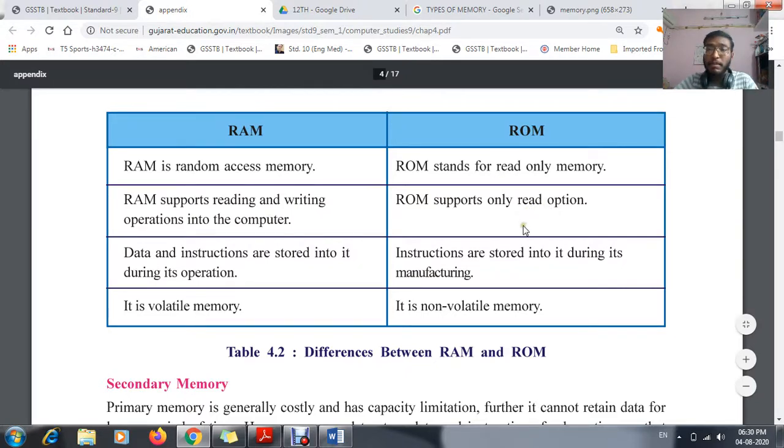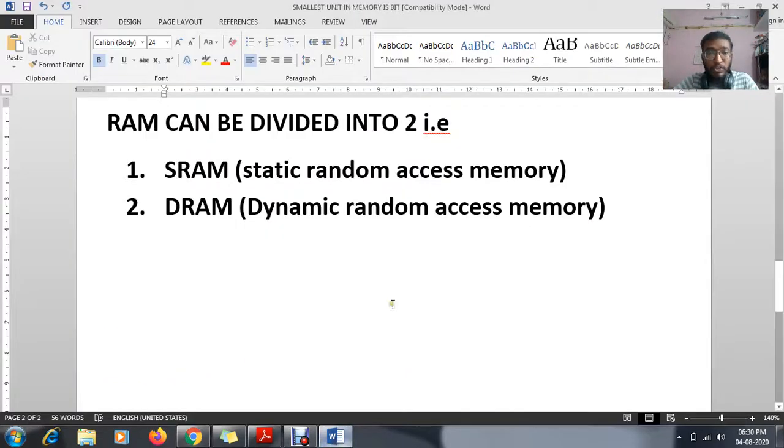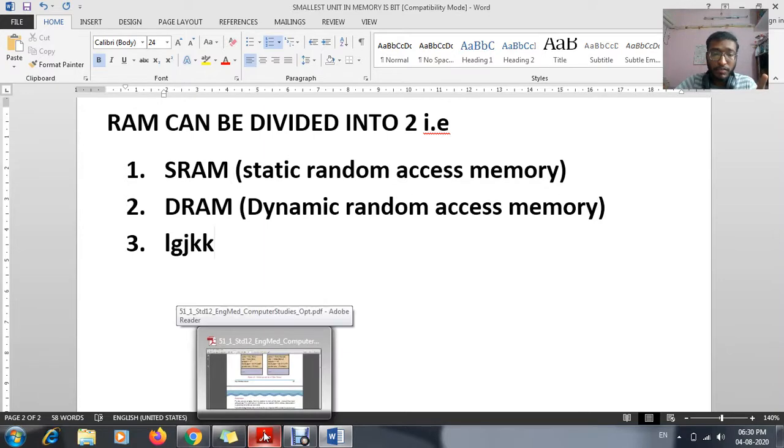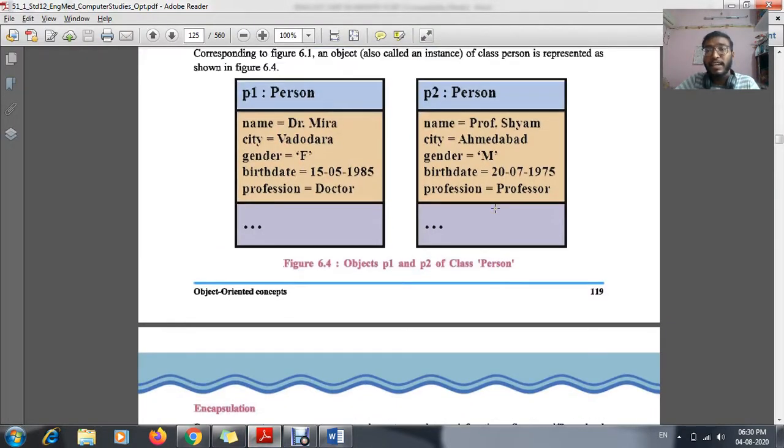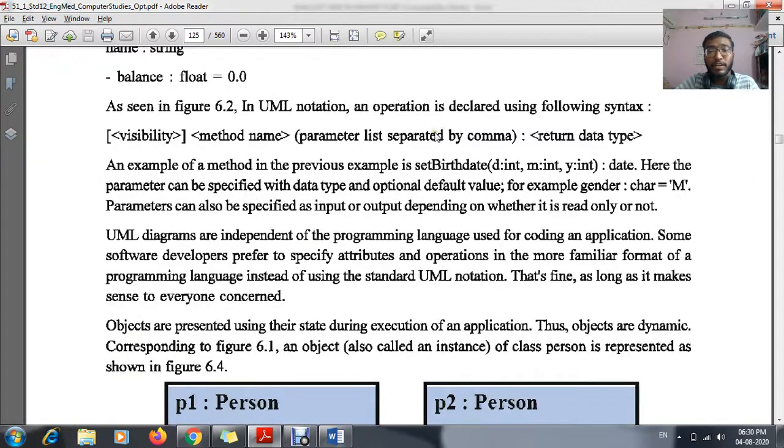And the best example I can show you is this Microsoft Word. Can we read it? Yes. Can we write it? Can we type it? Yes. This is the best example of your RAM, random access memory. An example of your ROM, just as a temporary example, not a perfect example, is a PDF file. This file, we can read it. Yes, we can read it.